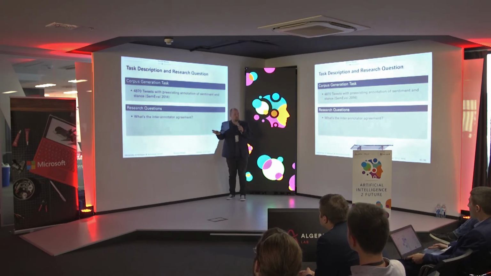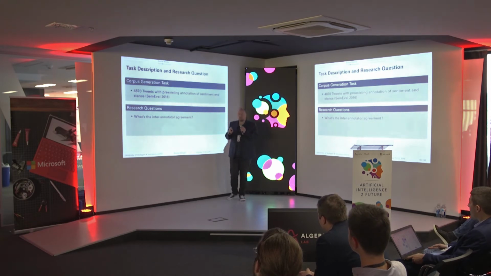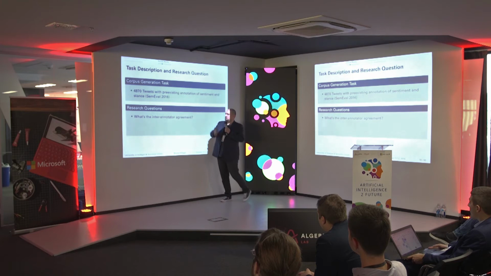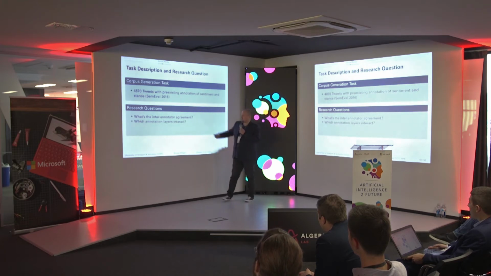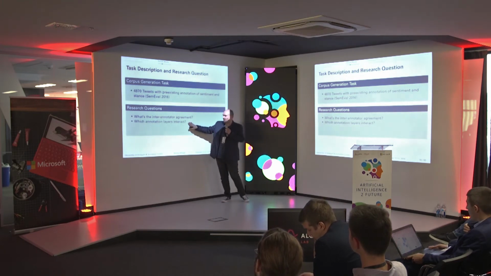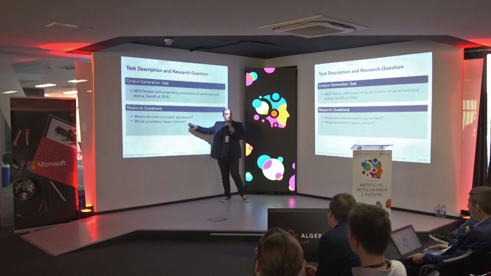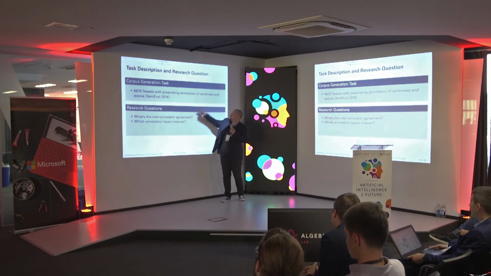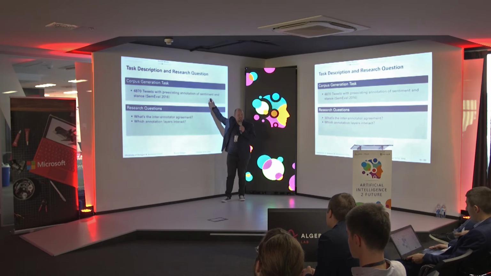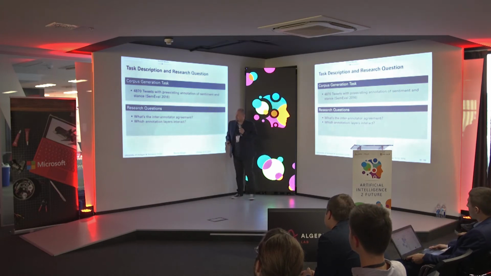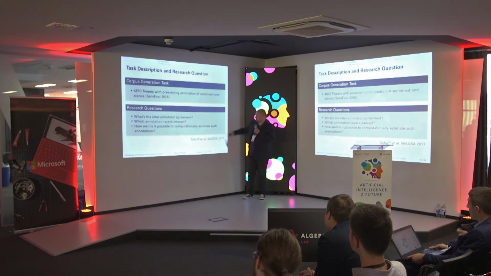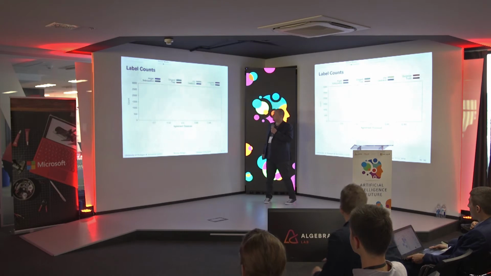We did an experiment at the beginning. Now let's see how difficult is it actually to annotate these tweets. How many people do actually agree to assign a specific emotion? And also which annotation layers interact. So the question is, how far away is emotion analysis from sentiment analysis? Is it just the same thing, or is there a clear correlation between that? And of course also, how well is it possible to computationally estimate such things?